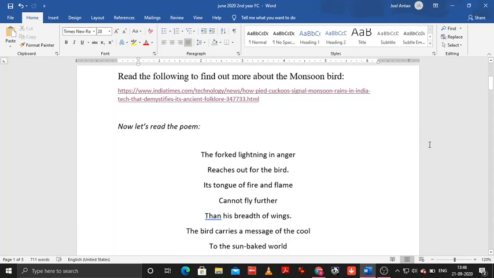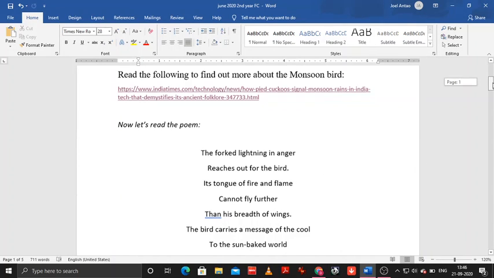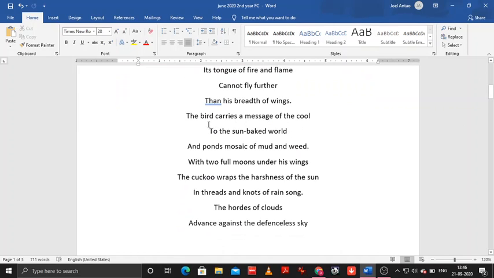Okay. Then what does the bird carry with it? It says, the bird carries a message of the cool to the sun baked world and ponds mosaic of mud and weed. Okay, the bird is the monsoon bird, it carries a message of the cool. That means it is announcing a cool message, a message of the rain. And it is cool because the world is sun baked world, in the sense we're really talking about India here, to the sun baked world.